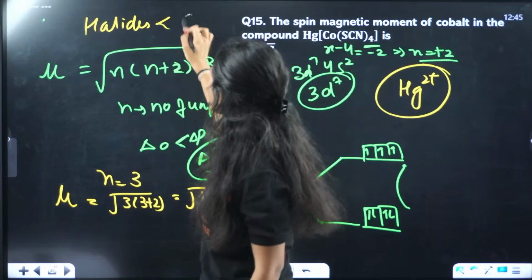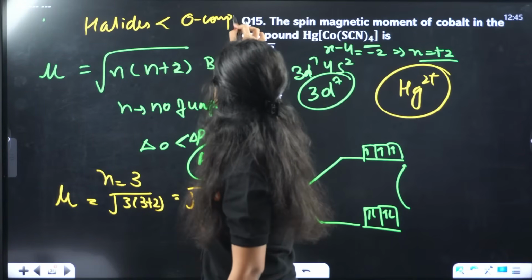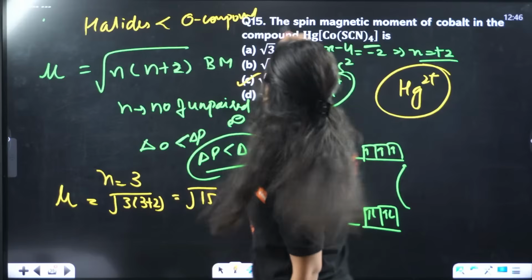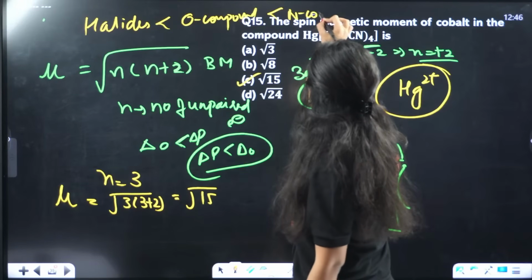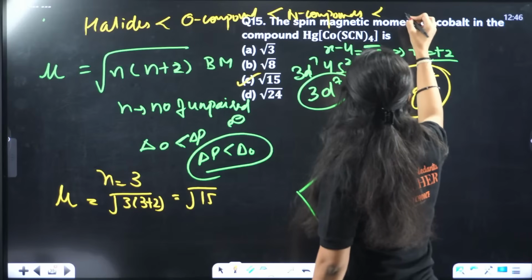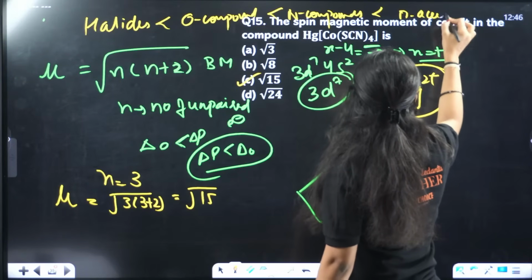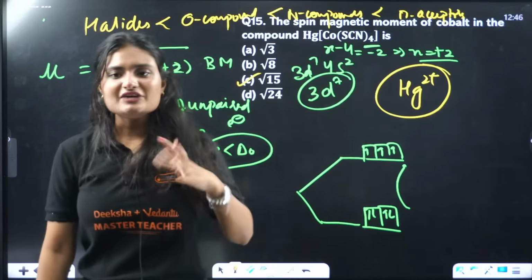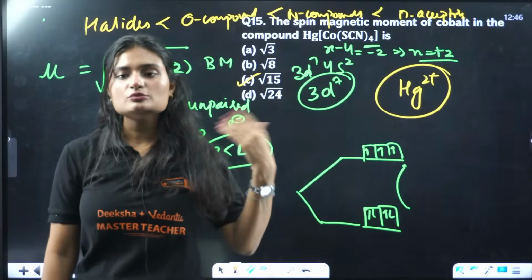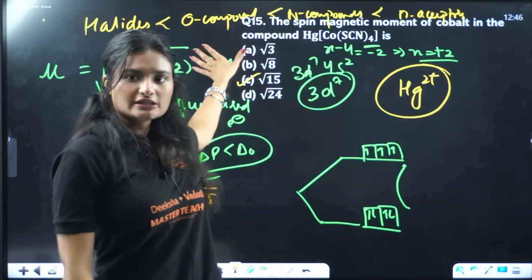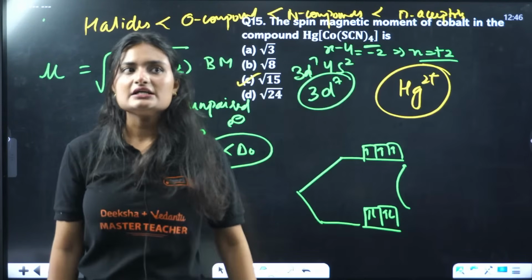After halides, I have oxygen compounds, like water and hydroxides. Then nitrogen compounds, and after that pi acceptors. This is to give a rough idea. I also remember some of the more commonly used ligands. SCN is a weak field ligand, it comes near here only.